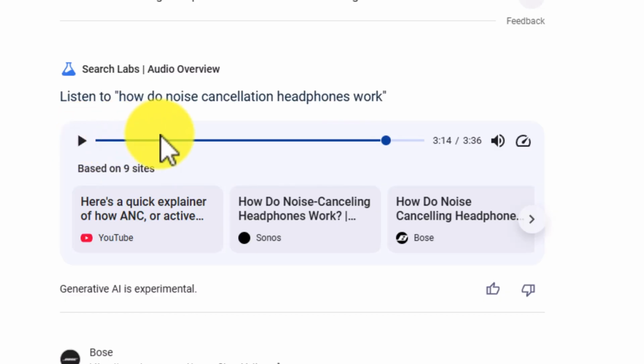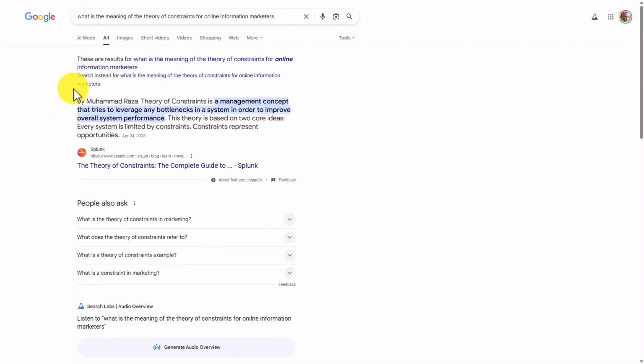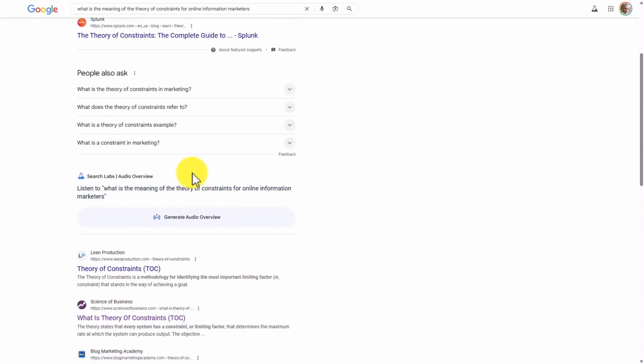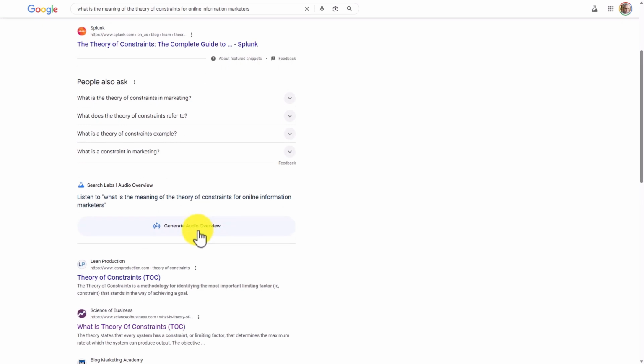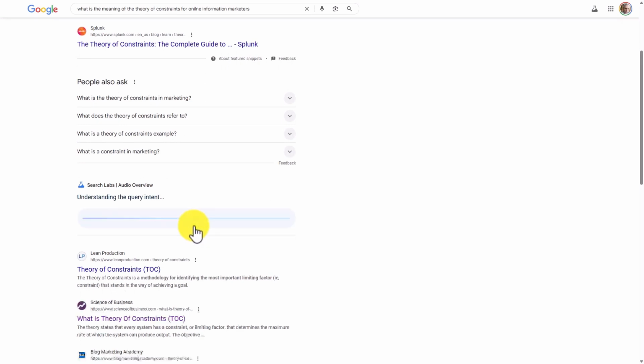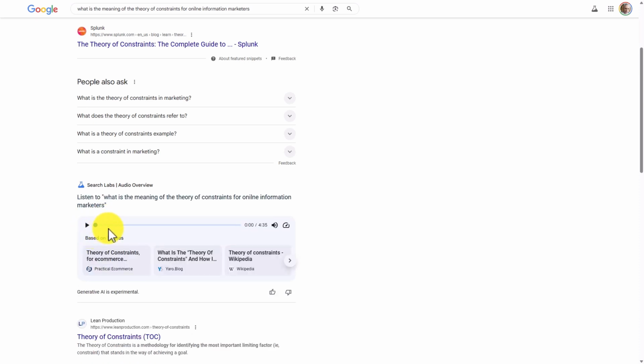So you can hear and see the audio overviews for this specific example search. If we do our search query, you'll notice here if we scroll down to the bottom, we can now see an audio overview of our search. We can click on Generate Audio Overview and Google will generate the audio overview. You will notice then that Google will tell you how many search results this is based on. You can then listen to your audio overview.